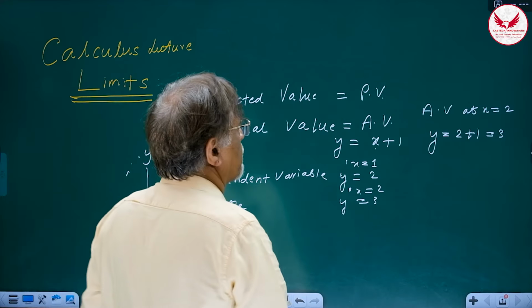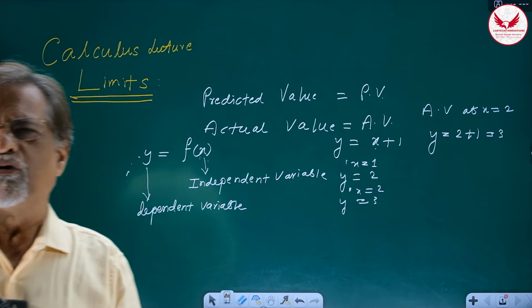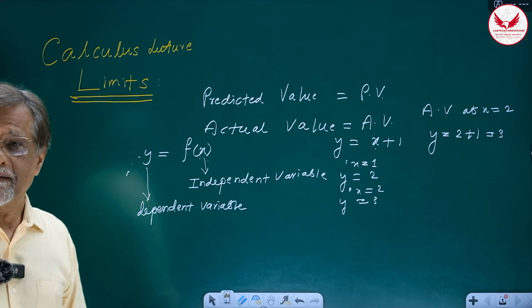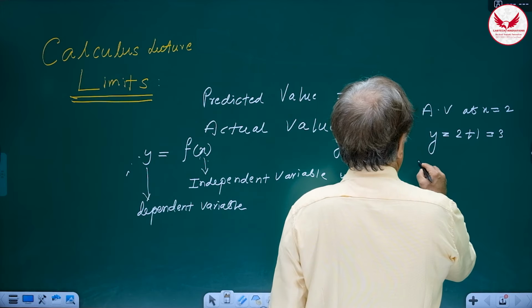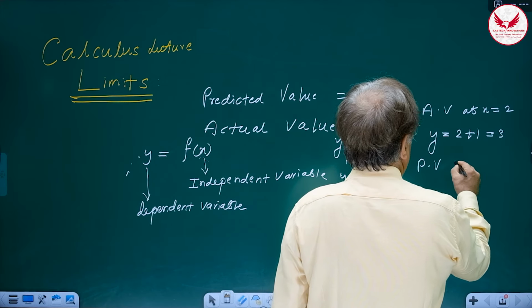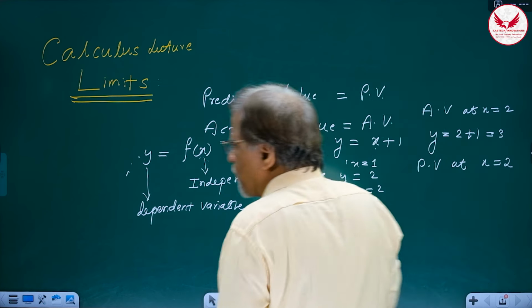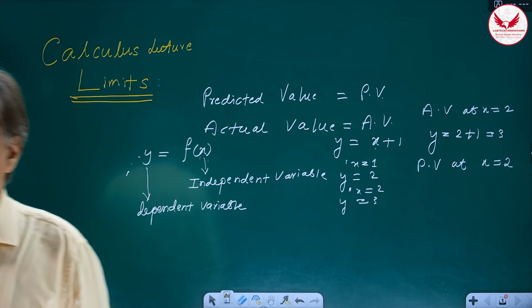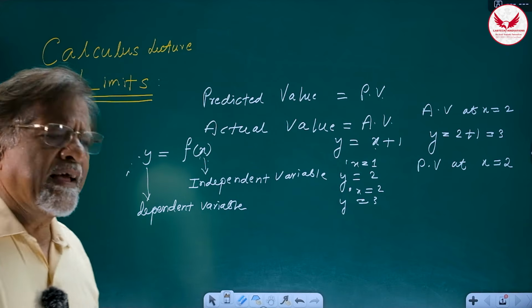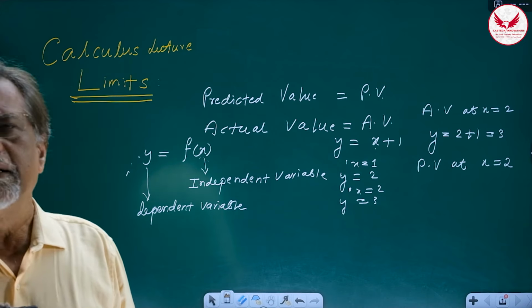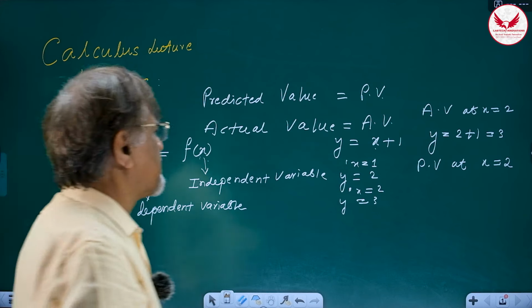Now, I am not interested in the actual value. As I said, the student was not interested in how many marks he actually scores. He was interested in what? Predicting the marks that he will get in 12th standard. So I am interested in the predicted value, PV at x is equal to 2. Now, because it is prediction, I am not allowed to substitute 2 because that will become the actual value. Whereas I can substitute values, but those values which are very near to what? 2, correct?